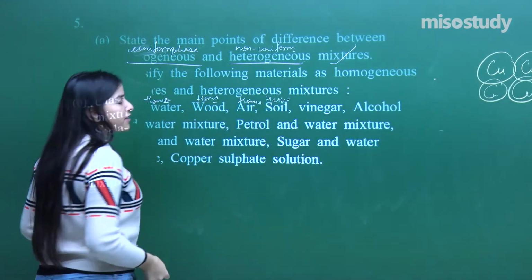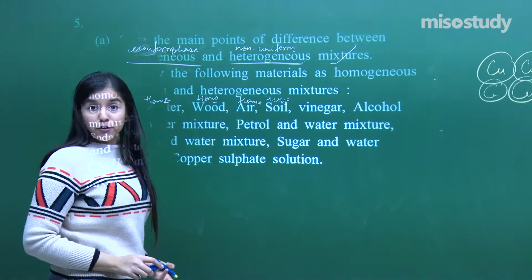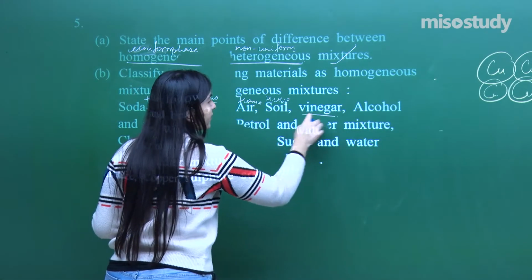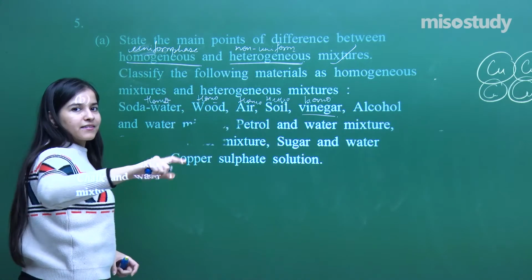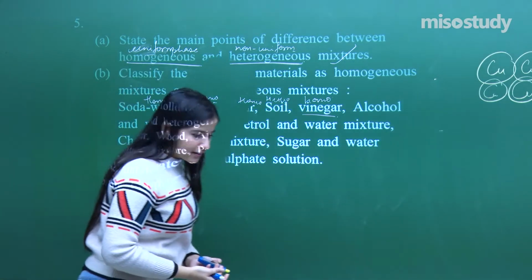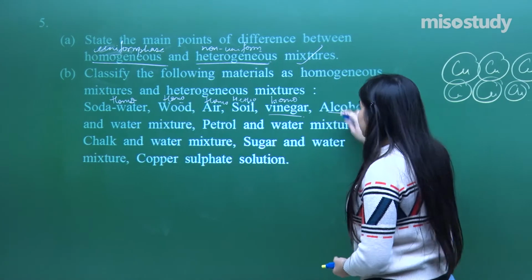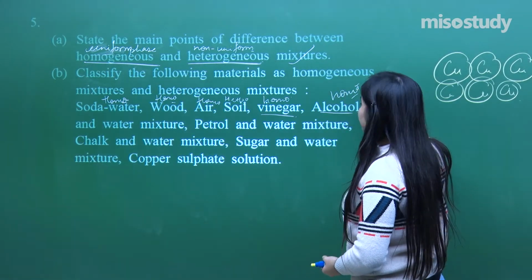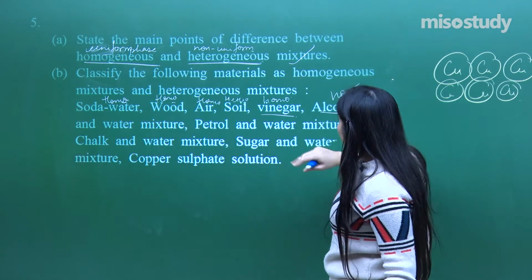I can separate different leaves which have fallen into it, different pebbles which have fallen into it, maybe manure fallen into it. Vinegar, again homo. I cannot separate the acetic acid dissolved from the water. Alcohol and water, alcoholic drinks, yes. Again what? It's a homogeneous. I cannot separate it just like that. Okay.